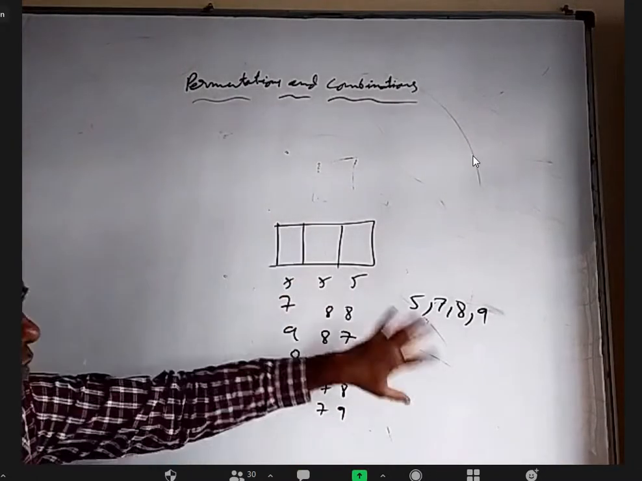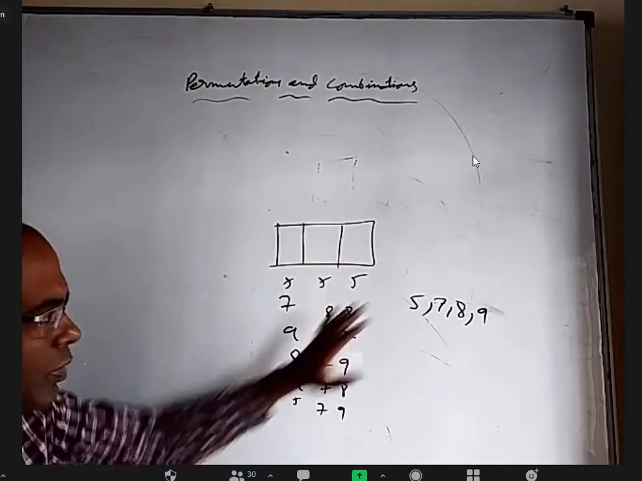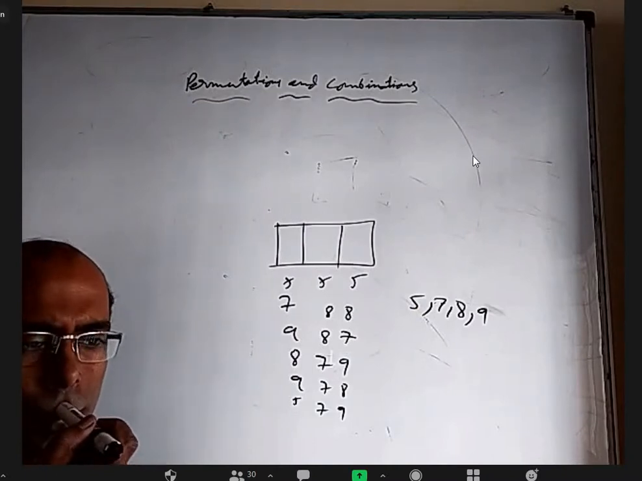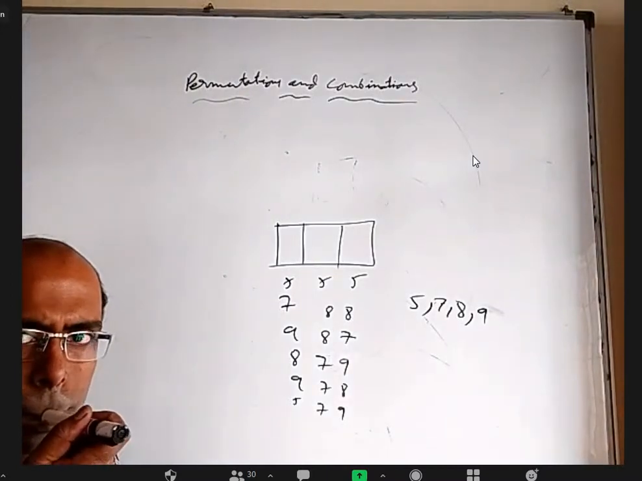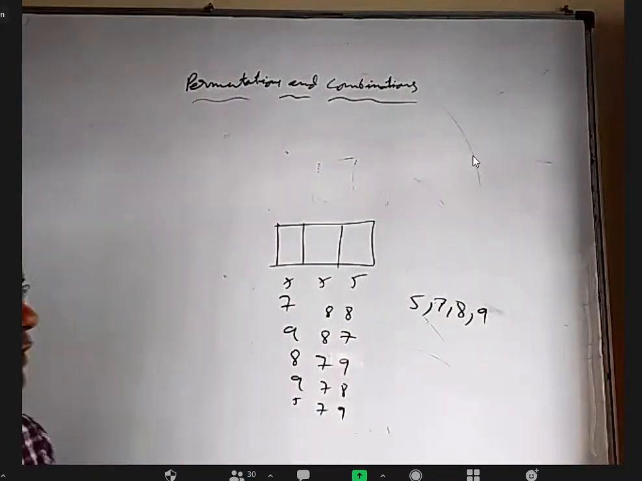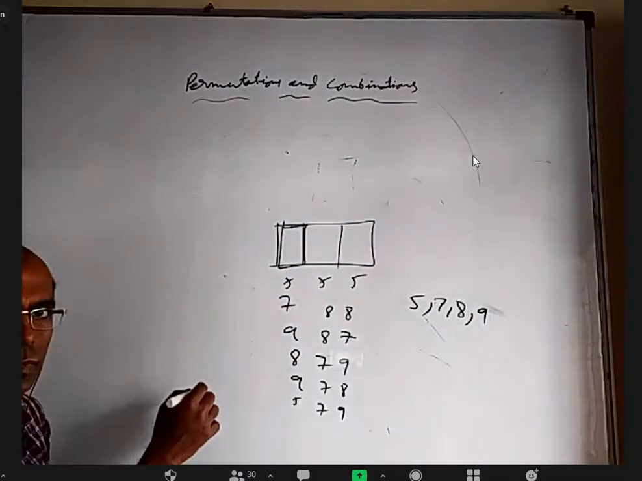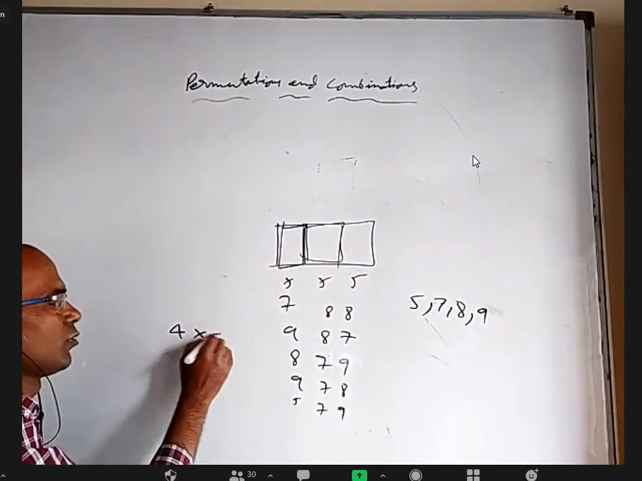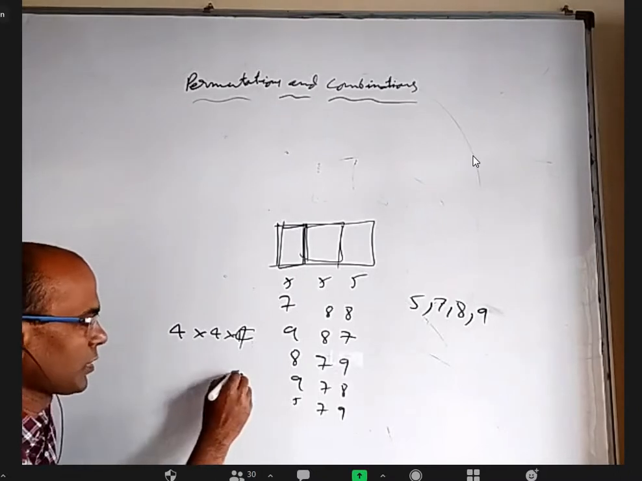First digit can be any one of the 4. Second digit can be any one of the 4. Third digit can be any one of the 4. But only these numbers are allowed. Total how many numbers will come? 64. For selecting the number here, 4 ways, and for selecting the number here, 4 ways, and here also 4 ways. 4 cube, right? 2 power 6, 64.